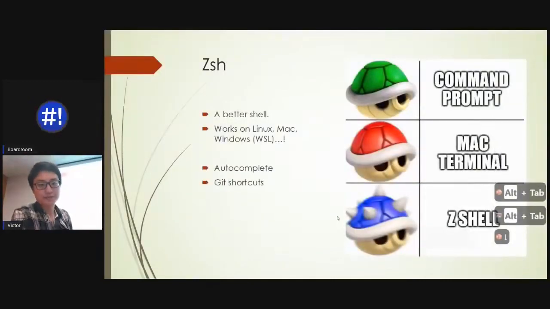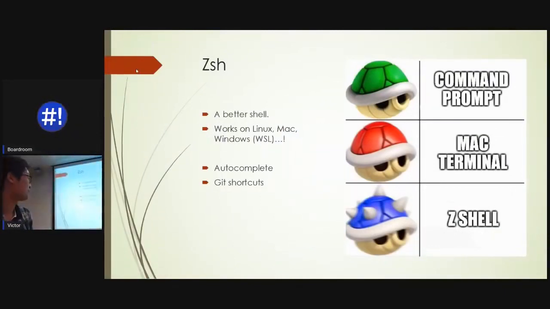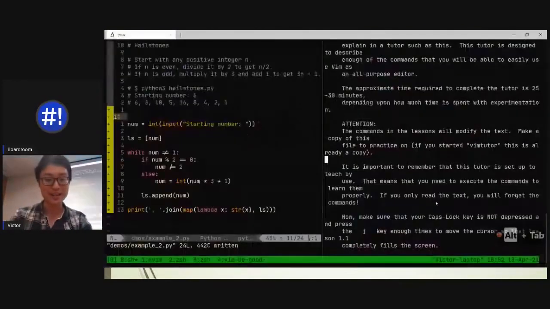The other thing is Z-shell. So Z-shell, that's what ZSH stands for, is a better shell. It works on all operating systems, so no excuse not to have it. And it has autocomplete and Git shortcuts. And as you can see, this is the hierarchy. Command prompt is the worst. Mac terminal is then not too bad. And Z-shell is like really, really good. And I'll show you guys why, yeah?